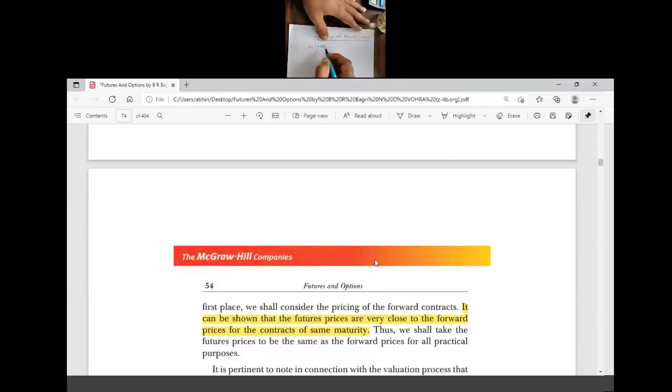Now I am the investor. Mr. A is the investor. Before going for any investment decision, first he has to see whether this 150 is worth the investment.